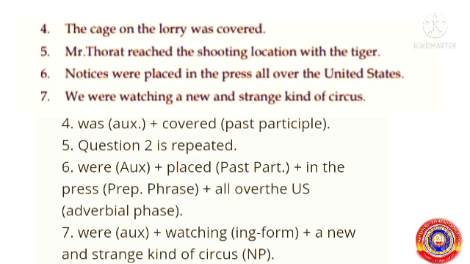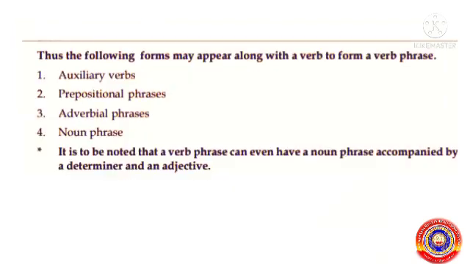The seventh question, we were watching a new and strange kind of circus. Here, were watching a new and strange kind of circus is the verb phrase. Were is the auxiliary verb, watching is the ing form of the verb and a new and strange kind of circus is the noun phrase.